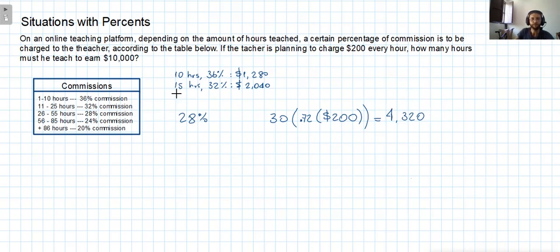Let me write it down. For 30 hours at 28%, it's going to be 4,320. In total, let's see how much we have now in total for these three. The total accumulated: this first portion is all zeros.